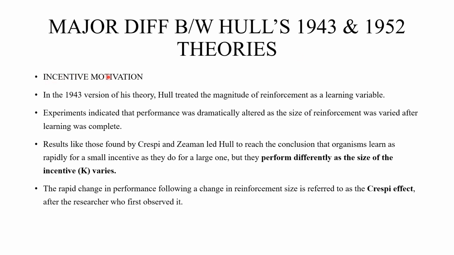One is incentive motivation. In his earlier experiments, he did not give emphasis to the size of the reinforcement, and it indicated that the size of reinforcement didn't affect learning.